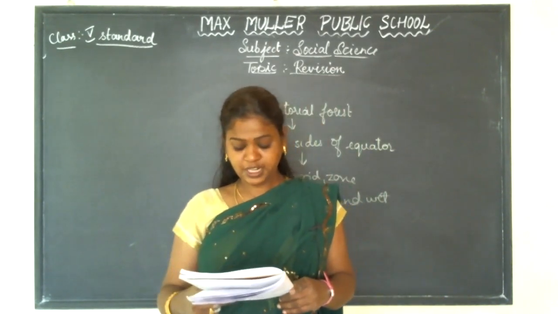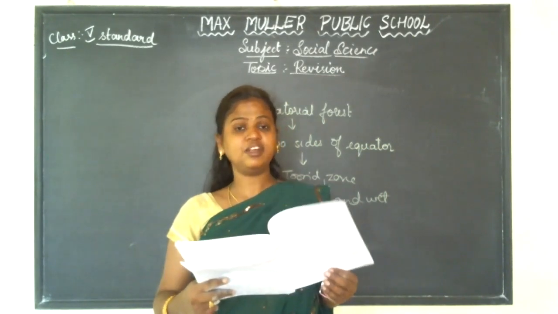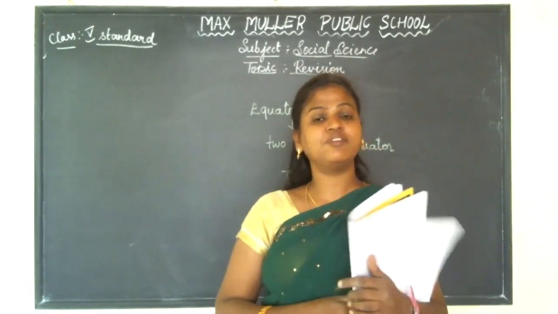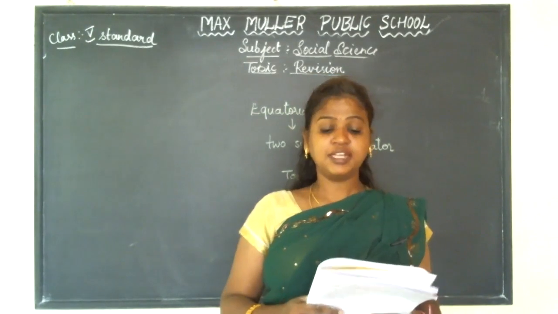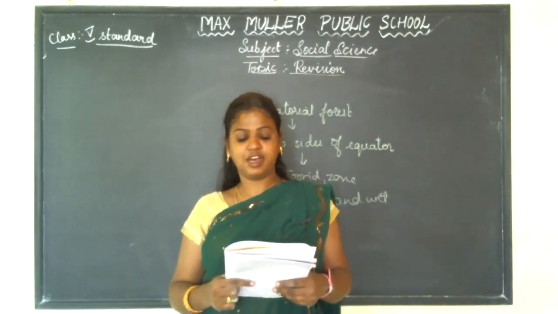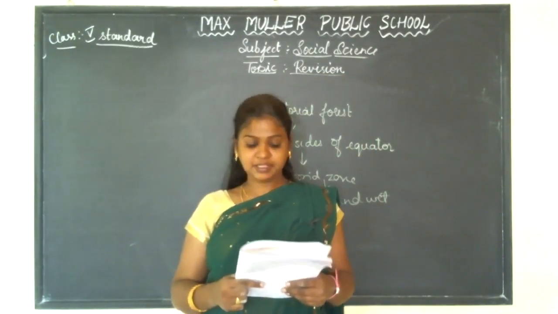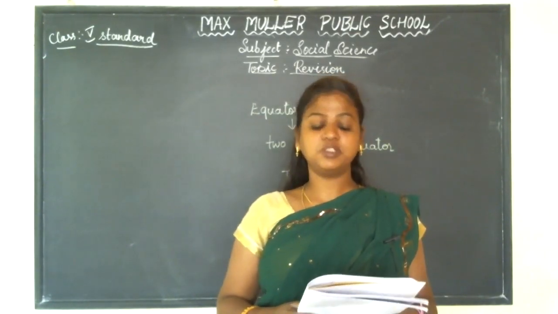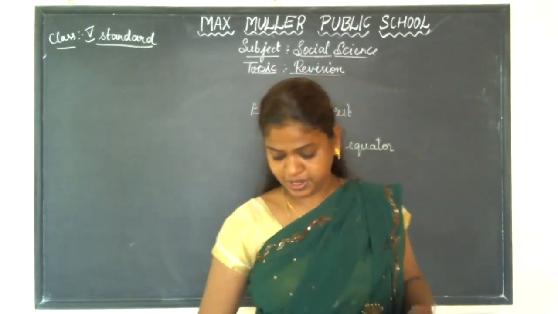Next one. Which are the different tribes in the equatorial forest regions of the world? So in different regions of the world, there are some tribes living. I'll just read out once. The different tribes in the equatorial forest region are Pygmies and Bantus of the Congo region, Semangs of Malaysia, Yanomami of Brazil, the Amazon Indians, Kubus of Sumatra, and Dayaks of Borneo.